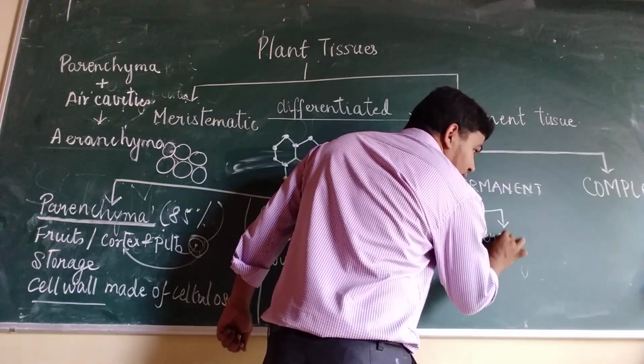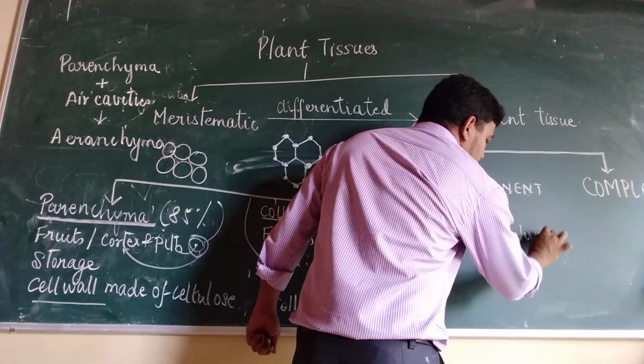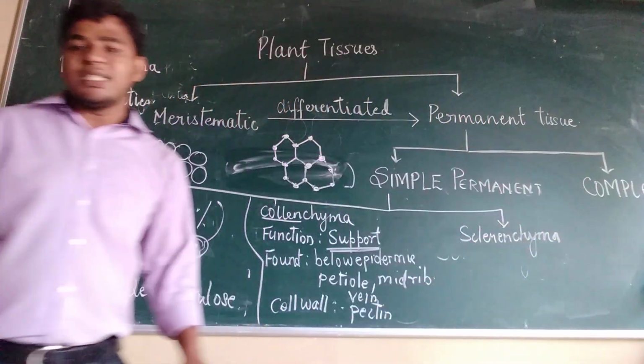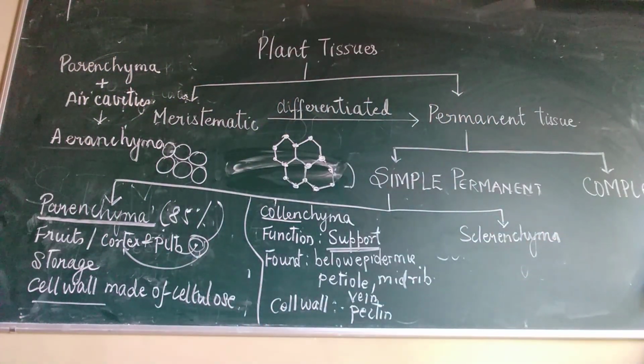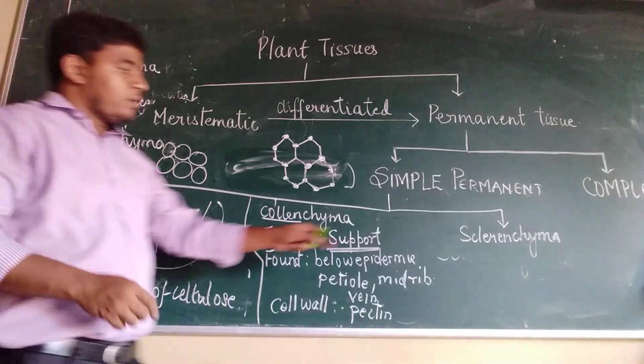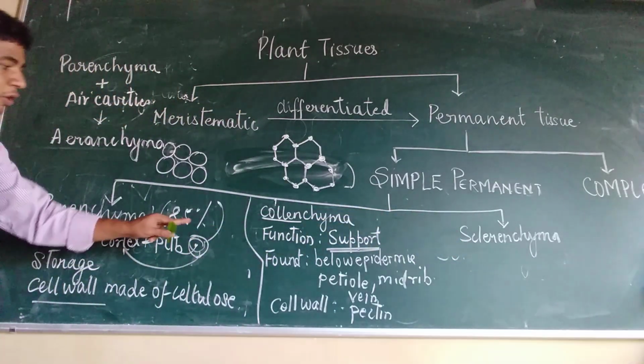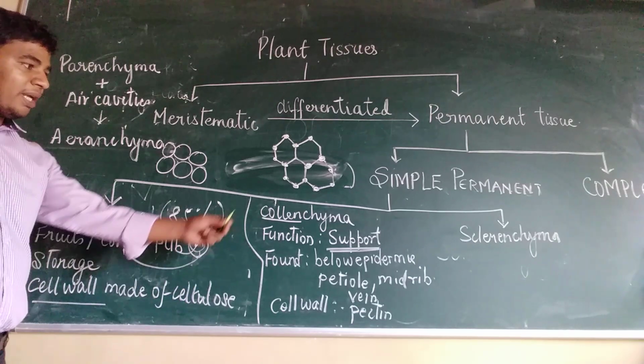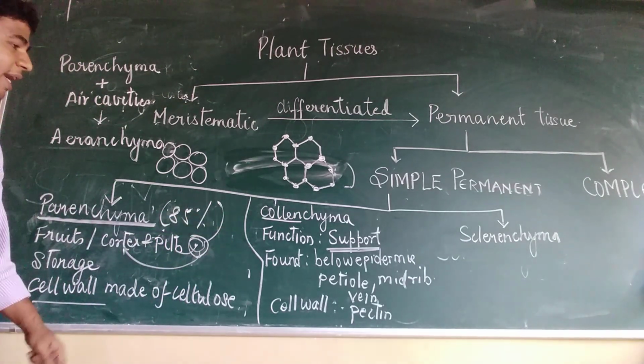Sclerenchyma is made up of dead cells. So just remember, parenchyma and collenchyma both are living cells, whereas sclerenchyma is made up of dead cells.